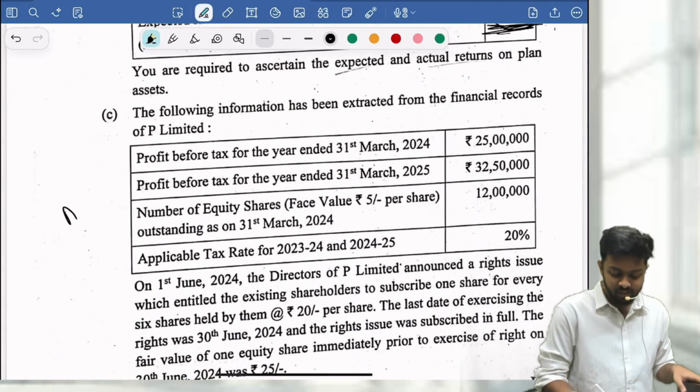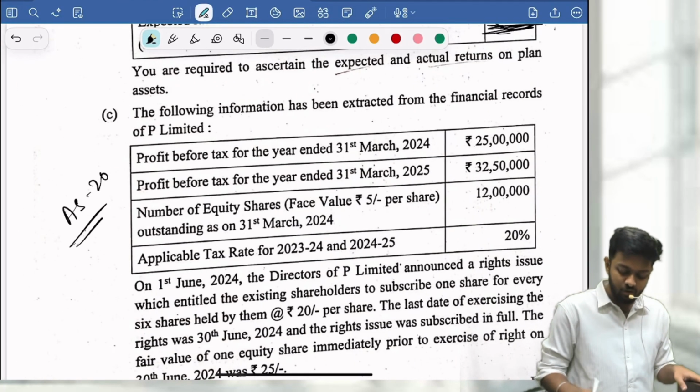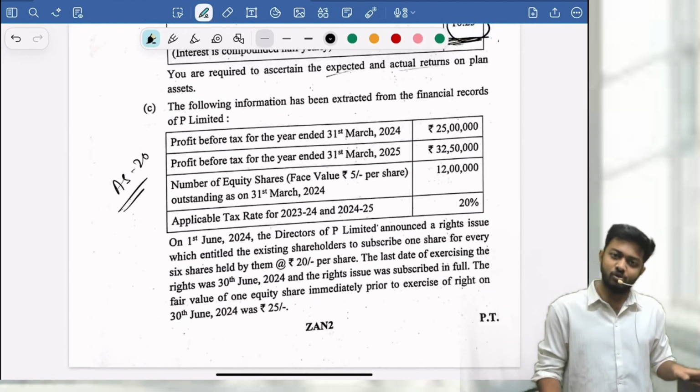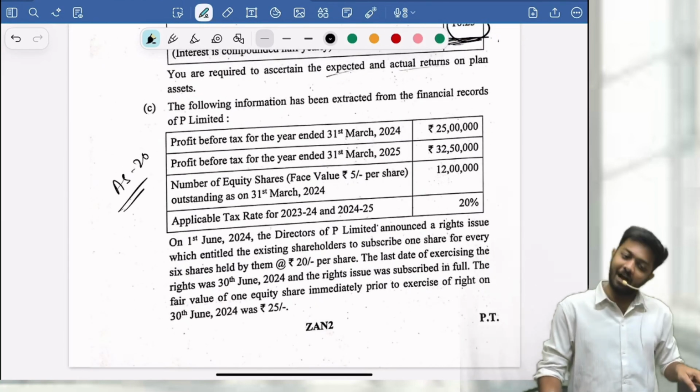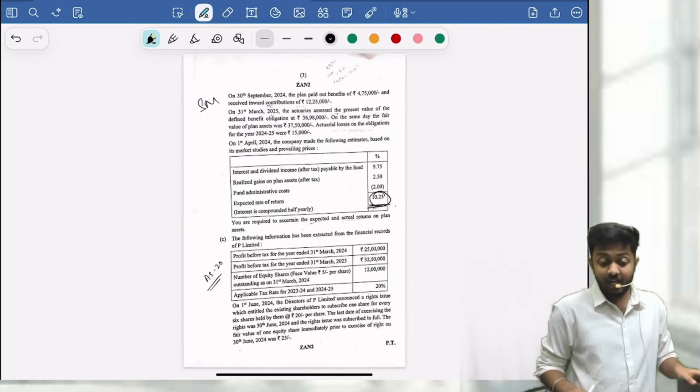Then you have a question from AS20 EPS. Again, no other extra adjustments here, no other boxes. A very straight, simple question. We have solved this question in our classes also.